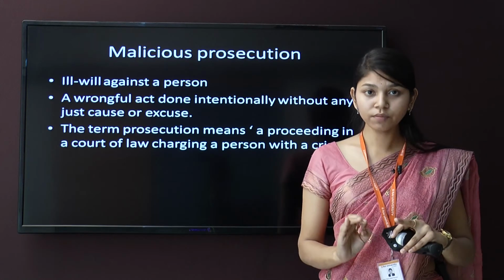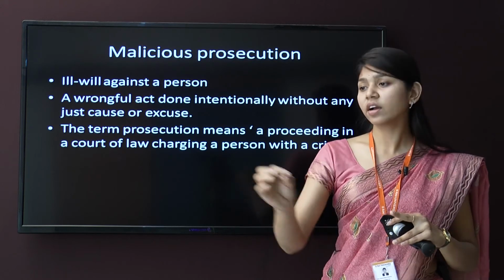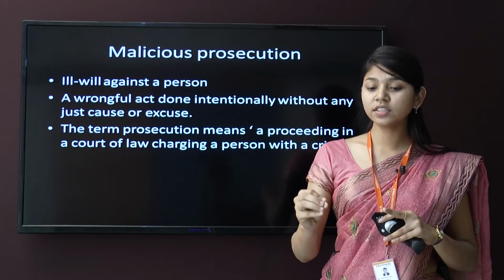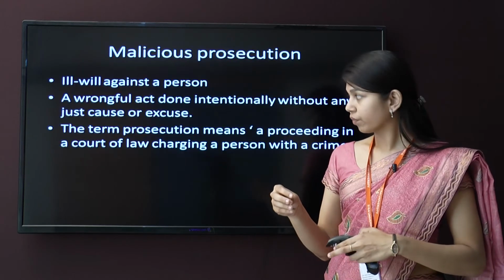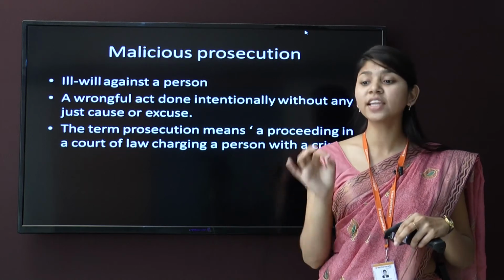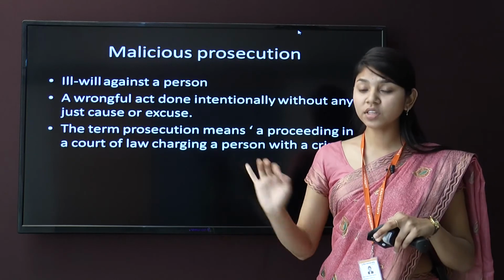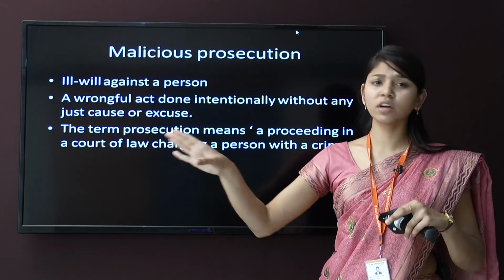Firstly I will explain with an example. A is having ill will against B, and due to that A has gone to a court of law with false allegations: that person has done theft, that person has taken these things from me, that person has done a trespass, any kind of crime.